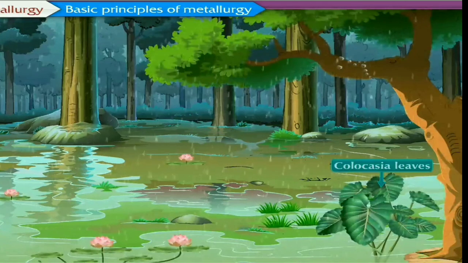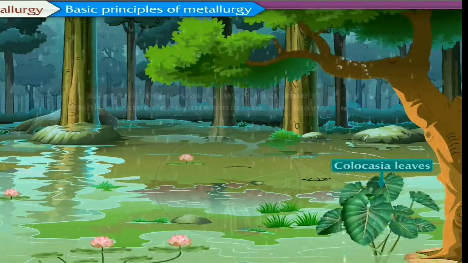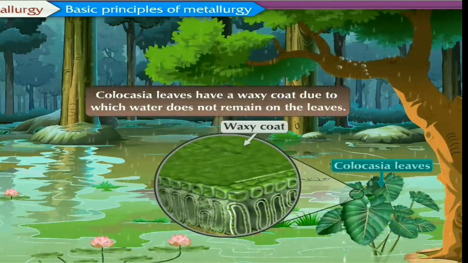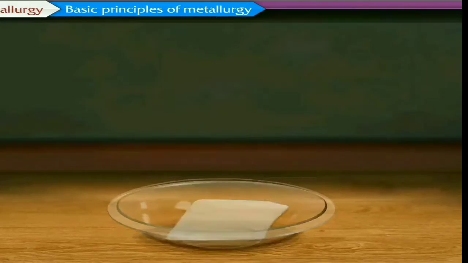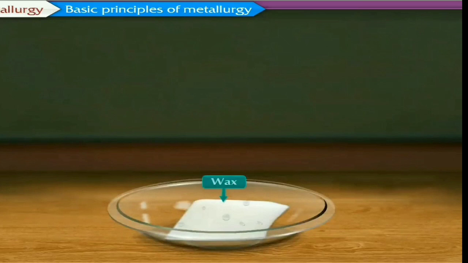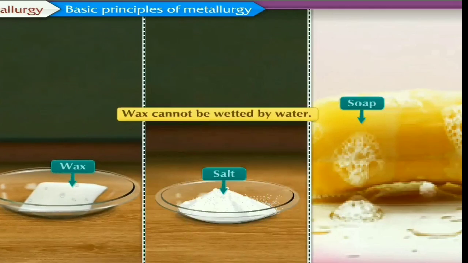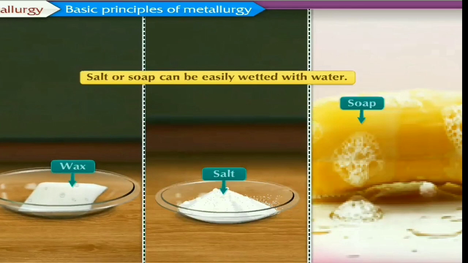What do colocasia leaves have on them? They are hydrophobic because they have a waxy coat, so water doesn't remain on those leaves. The same principle is followed here. That is the wax which cannot be wetted with the water. Wax cannot absorb the water, whereas soap and salt can easily wet with water.